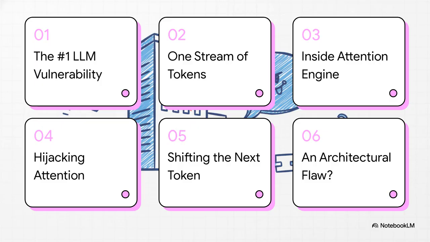So here's our game plan. We'll start by talking about why this is the number one vulnerability out there. Then we'll get into how a transformer model sees the world as just one single stream of tokens. From there, we're diving deep inside the attention engine itself, seeing how attackers can actually hijack the model's focus and how that completely shifts the output. And that'll lead us to the big question: is this whole thing an unfixable architectural flaw?